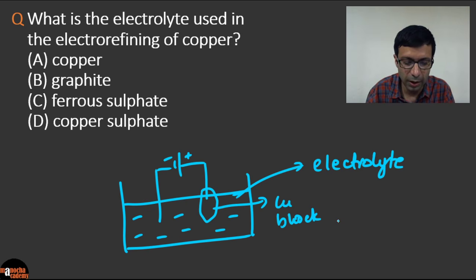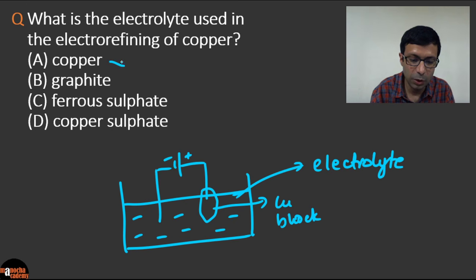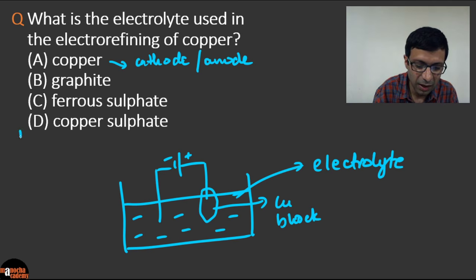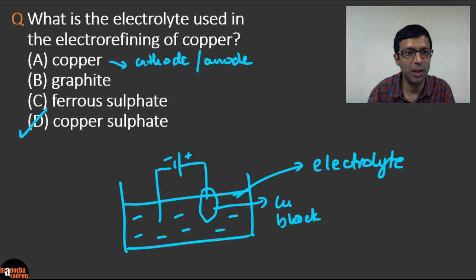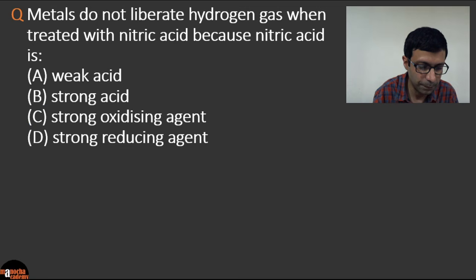So you don't want to put ferrous sulfate in there because you don't want iron to interfere. So you can guess this answer, and copper is used as the cathode and anode, the pure cathode and the impure anode, right? So that's not the answer, and graphite is used in some electrolysis process as the electrode. So here the best answer is copper sulfate, right? Because we use D. Excellent. Ajay has also got the correct answer. Supraja, very good. So that's how you solve this question, right? So look at all your options carefully, especially in multiple choice, right? Let's move on to the next question here.